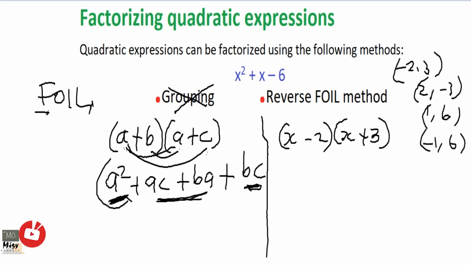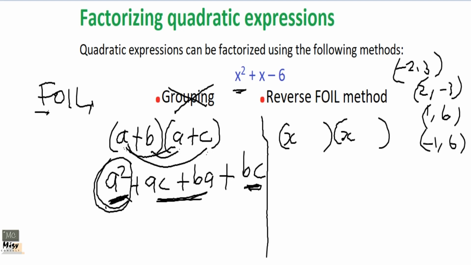Let me take the last part again. I think that is a bit confusing. So first, after doing this, you know that first terms will give you the first thing here. So first terms should be the same thing. To get x squared, it is x times x. I hope that is clear. To get the first term is x times x.